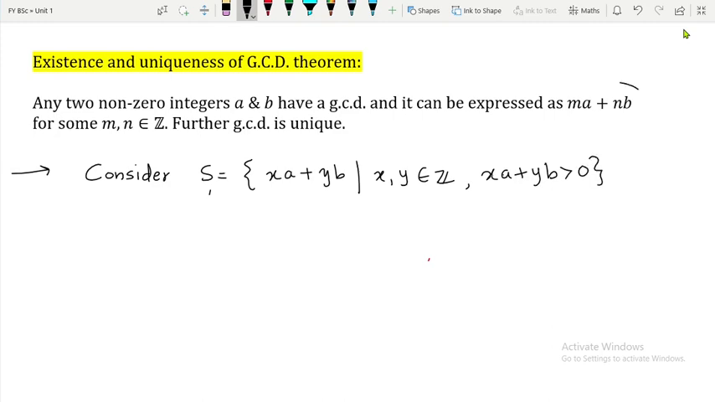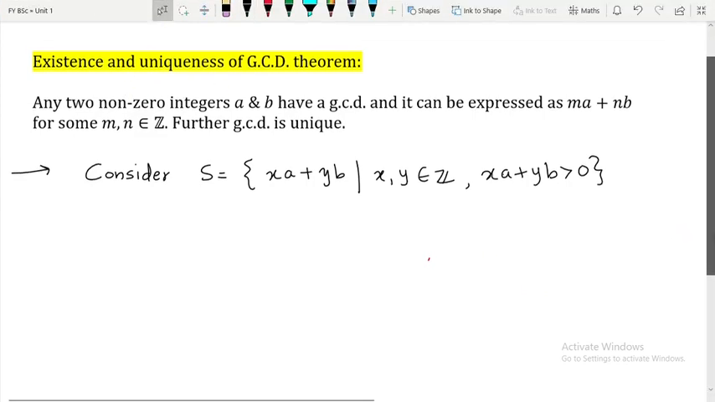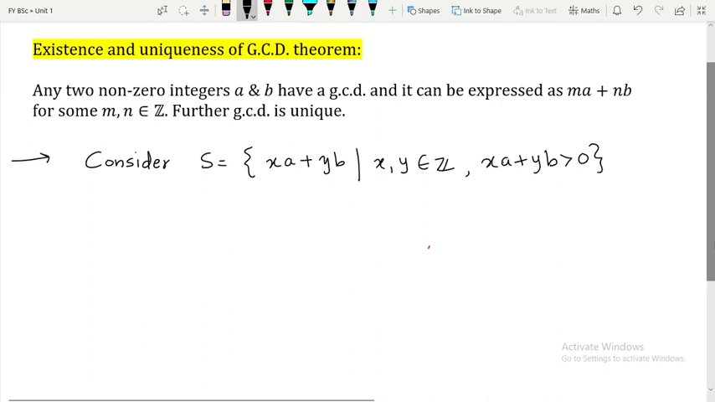You just simply see this, ma plus nb; simply replace m by x and n by y, then you can see that this is how I have constructed this set. Now first of all I have to show that this is a non-empty set. In order to show that, I am supposed to remember that x and y are variables in this set, and the fixed values are a and b.